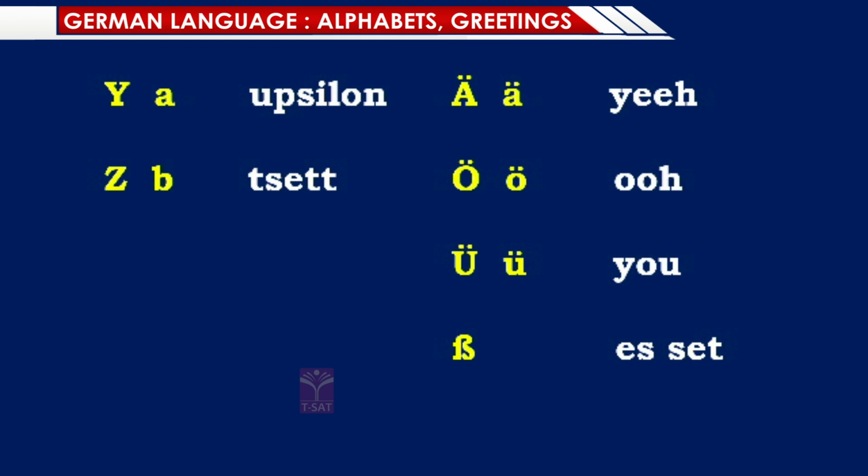These 30 letters, alphabets, they form the whole language. On screen I have shown you how the capital and the small letters are written. Except for these 4 special characters, every other letter is written like English. So isn't German easy to learn? It's very easy. Now let us start learning some more expressions.